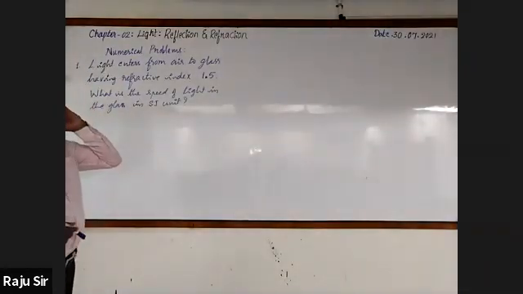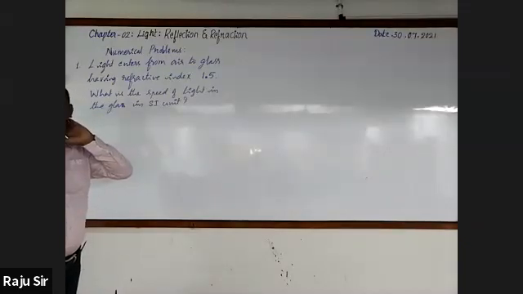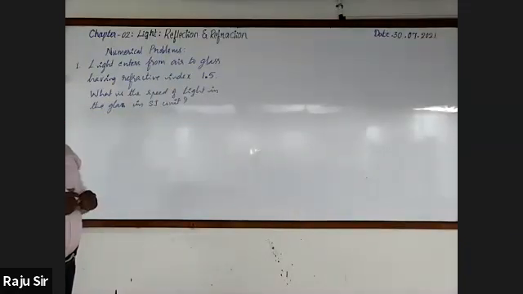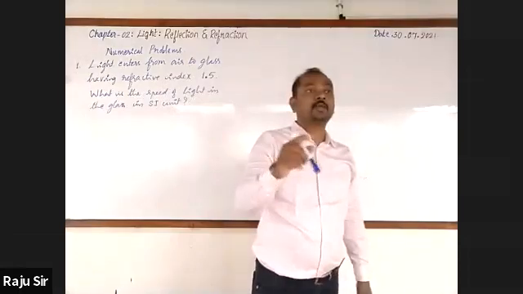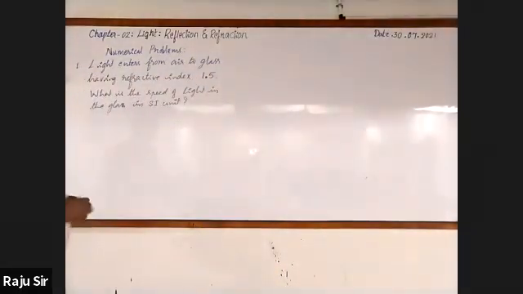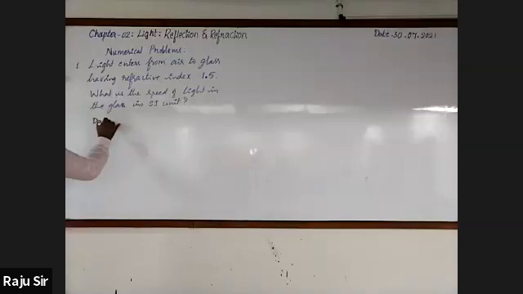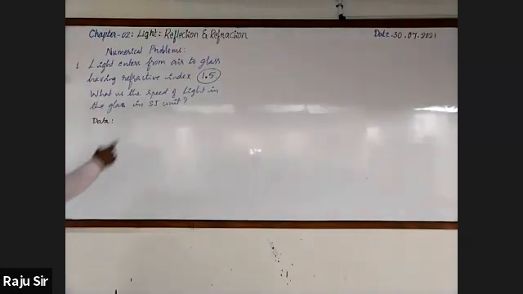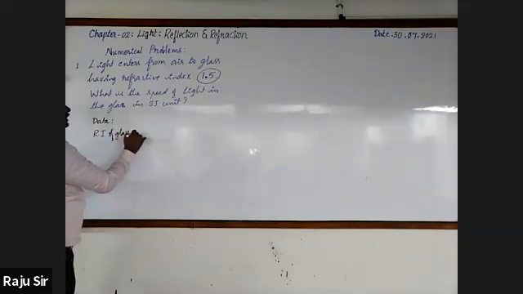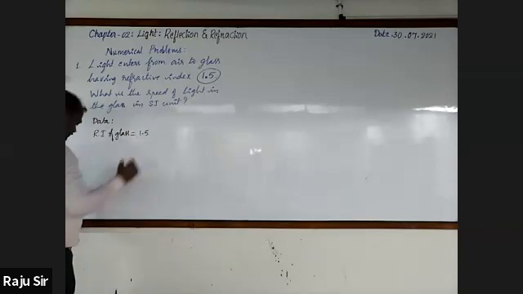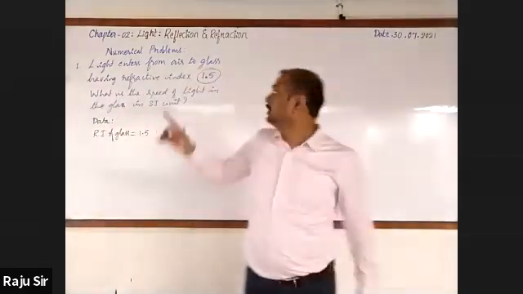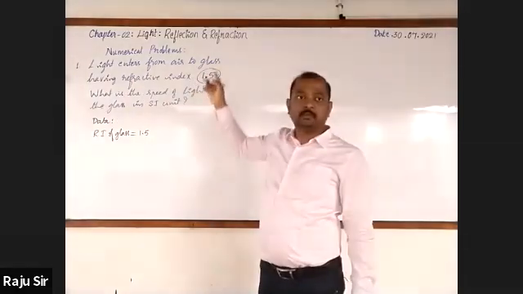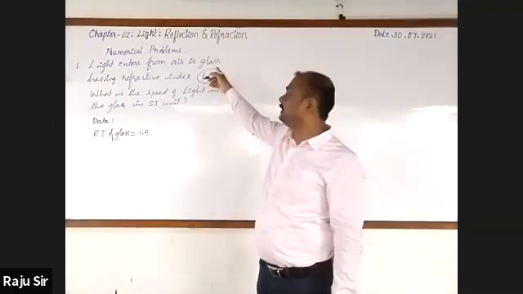Observe. So far we have learned how to find out the refractive index, but now they have only given the refractive index of the medium. With that information, we are going to find out the velocity of light in glass. Data: what has been given? Refractive index of glass is equal to 1.5. The light enters from air to glass, and we are finding the velocity of light in glass.